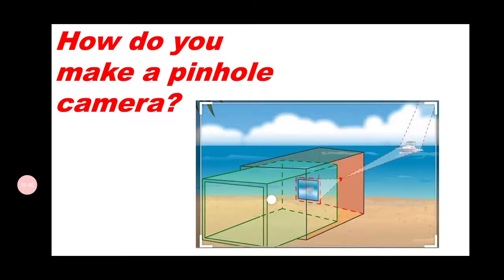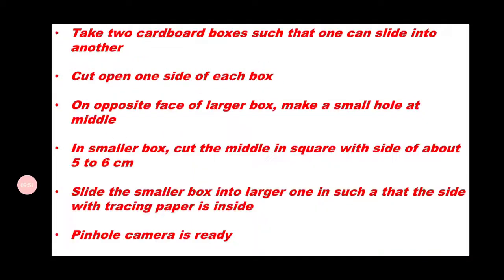Now we'll discuss in detail how a pinhole camera can be made. The first step is to take two cardboard boxes. You can use shoe boxes, the ones we use at home. Take two cardboard boxes such that one can slide into the other, which means one should be a bigger box and the other a smaller one.